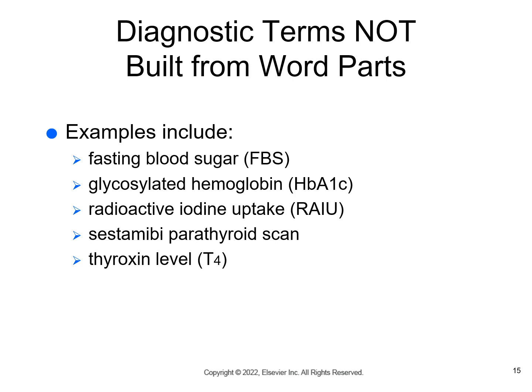The radioactive iodine uptake is a nuclear scan that measures the thyroid function. Systemic parathyroid scan is a nuclear procedure to localize the hyperactive parathyroid glands. And the thyroxine level is a blood test to measure the amount of thyroxine in the blood.